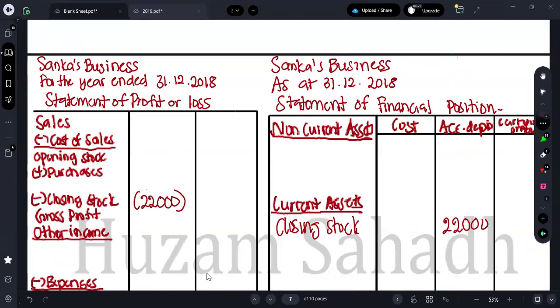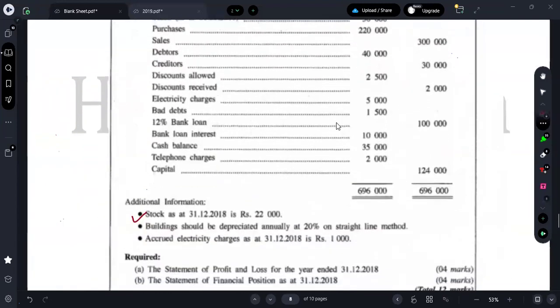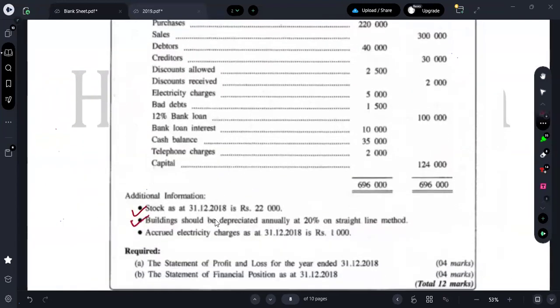Yes, okay. Right, so first adjustment is done, closing stock. Second one is what? Almost in all the papers, same, no, guys. Building should be depreciated 20% on straight line method.